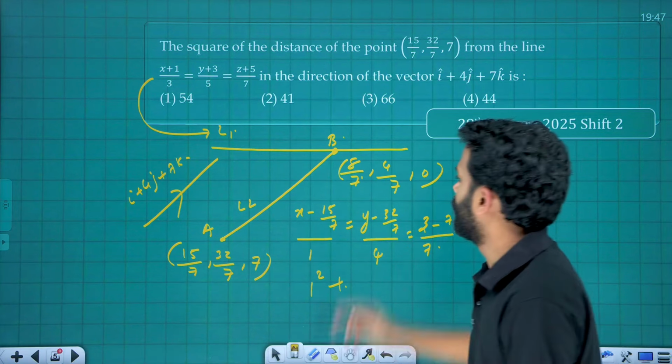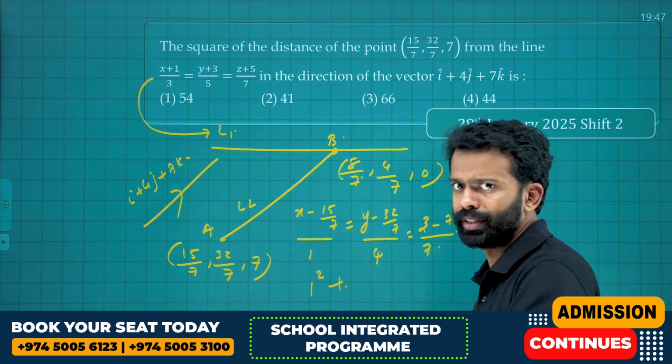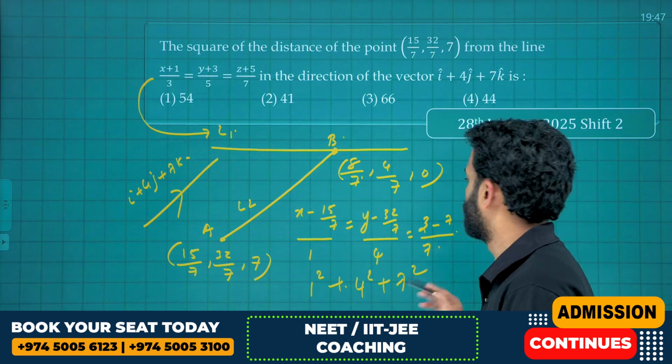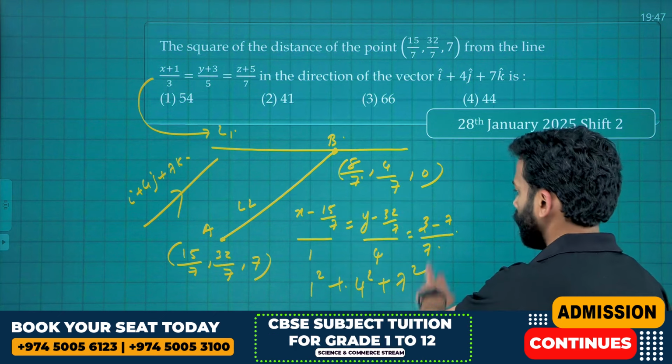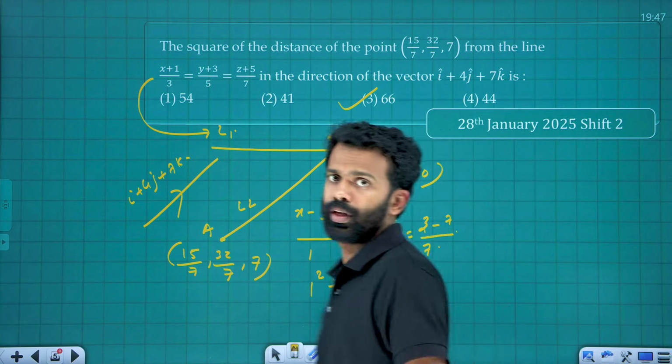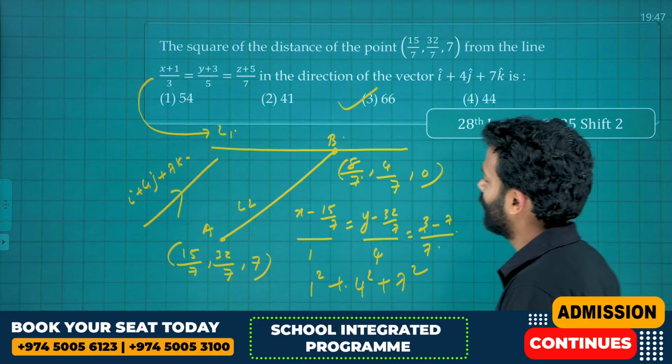32 by 7 minus 4 by 7, that is 28 by 7, that is 4. That is 4 square, plus 7 square. That's all. 7 minus 4, 7 square, that is 49, 50, 16. 66 is the final answer of this one. Okay, I hope you got the idea here.